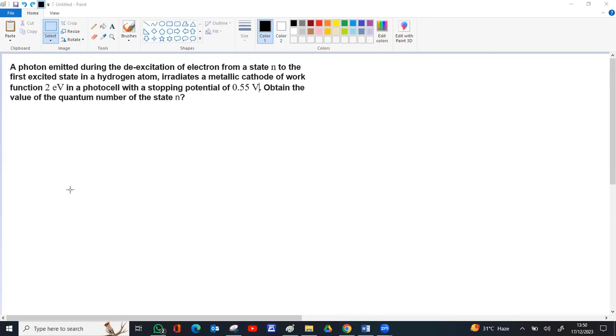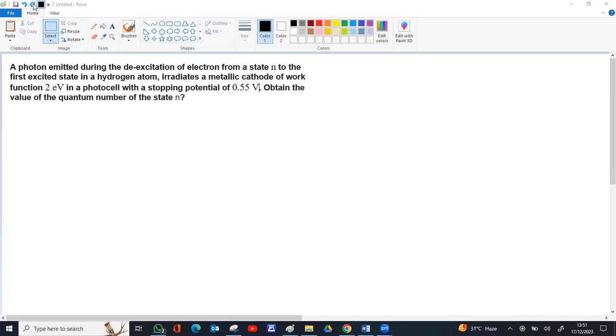This question combines photoelectric emission and the frequency of radiation emitted when electron de-excites from higher level to lower level of an atom. It's a question combining de-excitation of electron in atoms and photoelectric effect.